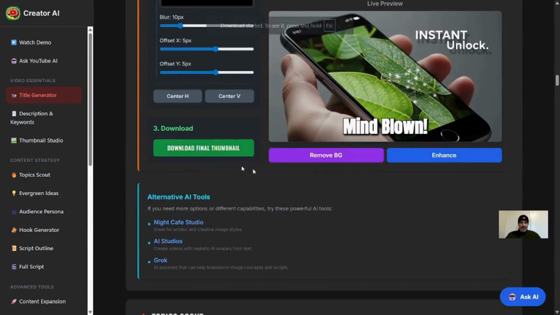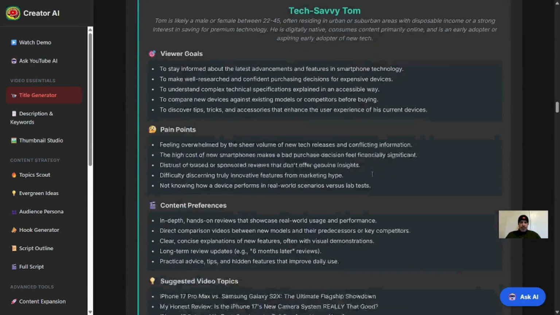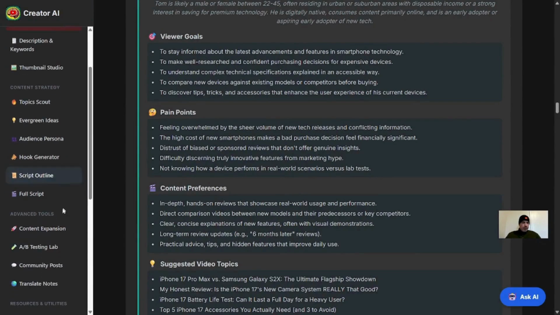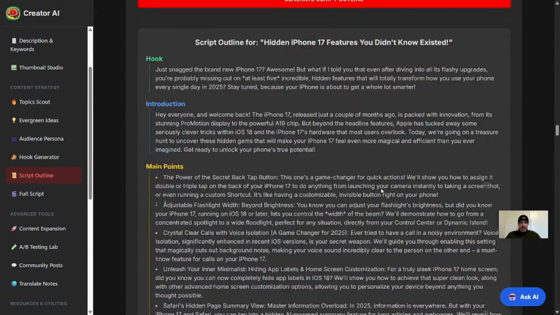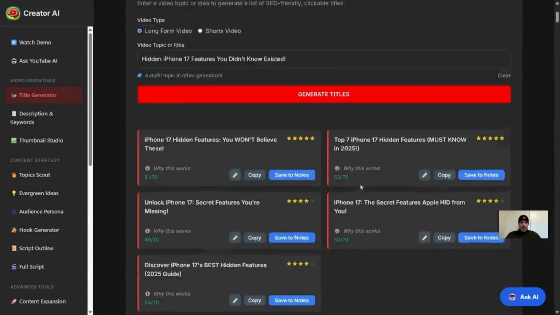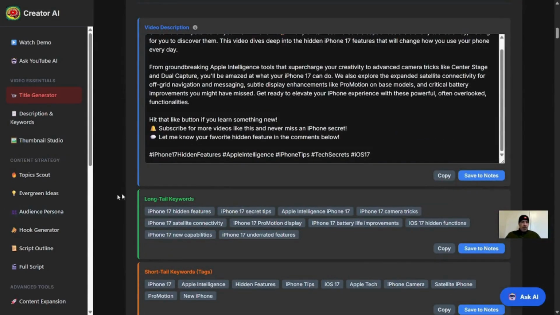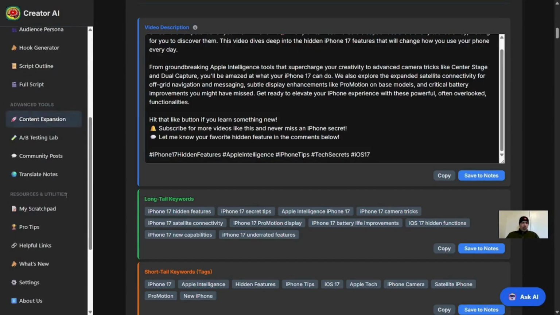We're going to go ahead and download it. So we have the audience persona here. We have our script outline, and then we have our titles up here and our descriptions and keywords, and we've been saving all of those.